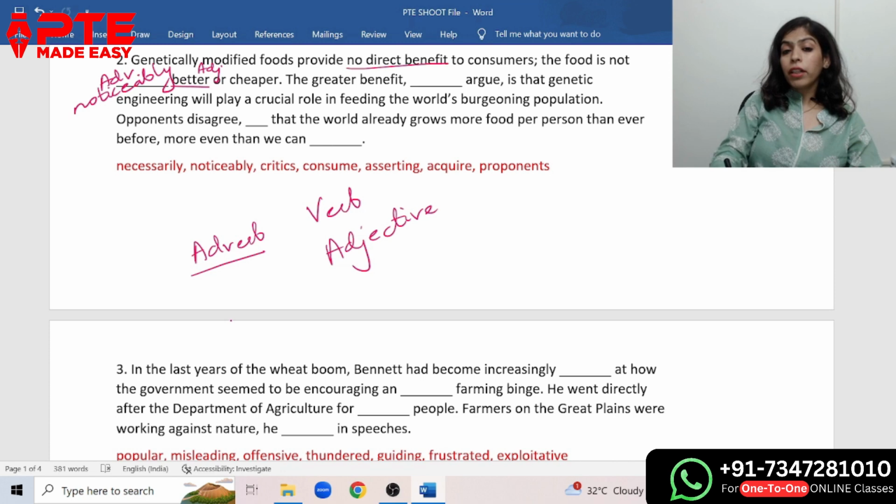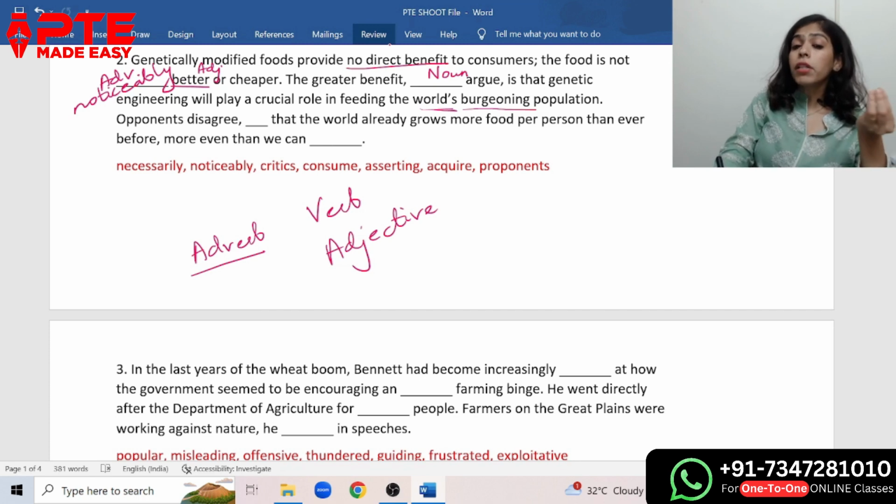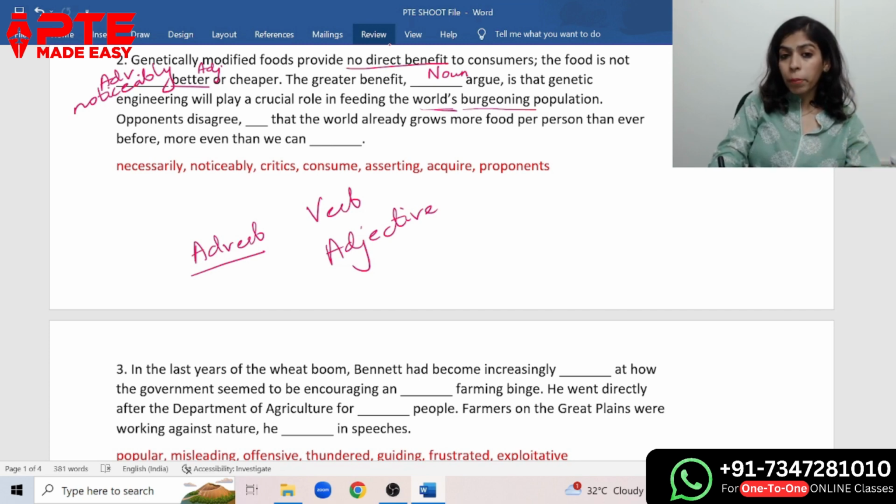The greater benefit, comma, dash argue, is that genetic engineering will play a crucial role in feeding the world's burgeoning population. So it will play a crucial role in feeding the population. The greater benefit dash argue is that. Now, there are two things here. We would the greater benefit in the blank, there will be some noun only. Okay, for sure. The greater benefit dash argue. Who's arguing? Some person is arguing. So a noun would come here.